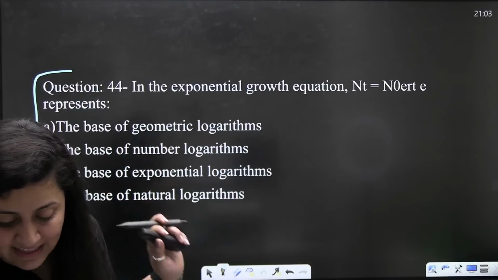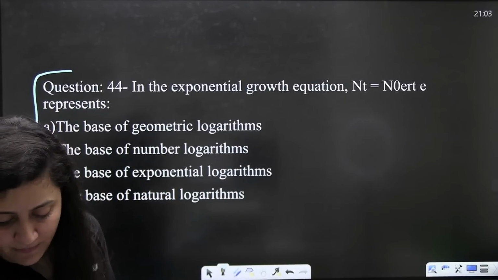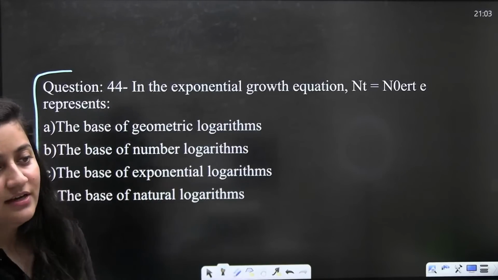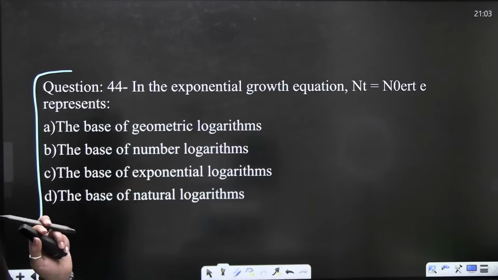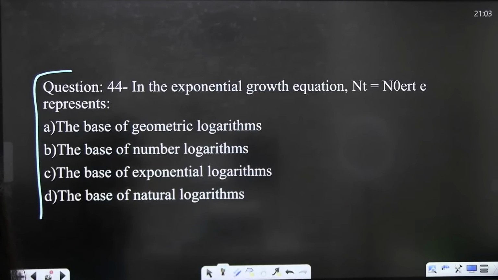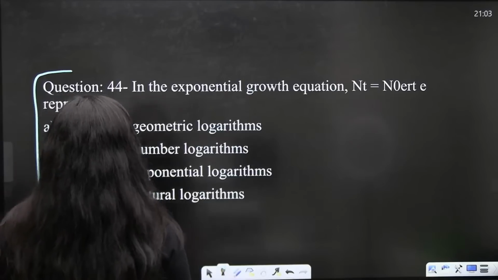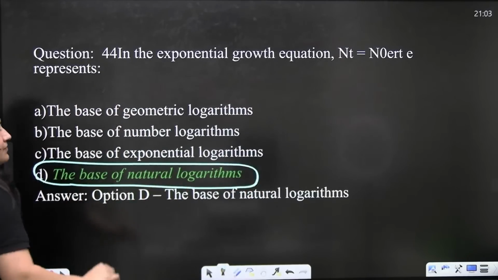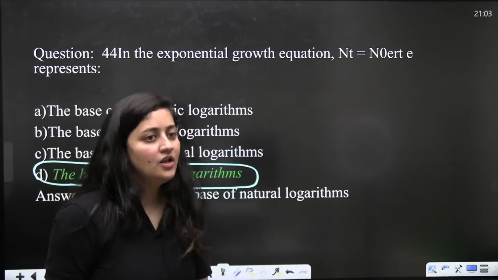In the exponential growth equation, Nt equals N naught e^rt. Here e represents what? Obviously the base of the natural logarithm.